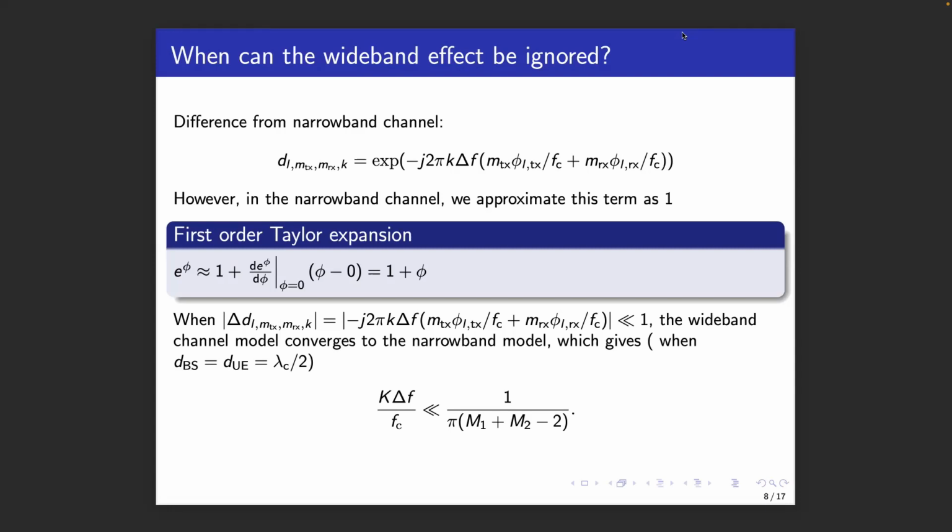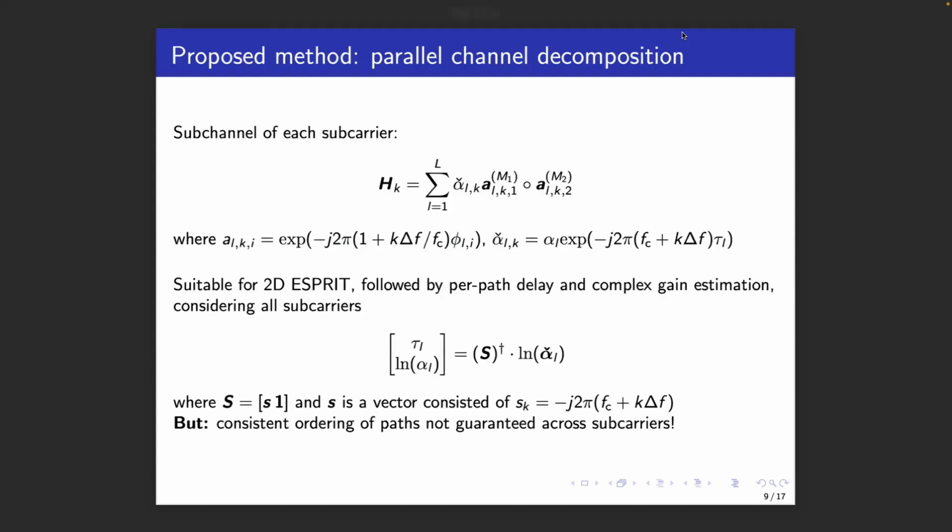The next question is then, how do we estimate the channel parameters under the wideband model? We could of course apply 3D ESPRIT, but this is no longer matched to the channel model. Here we propose a new channel estimation method for the wideband channel. We first consider the channel matrix for each of the subcarriers. This is of a standard form suitable for 2-dimensional ESPRIT, which provides us with the angle of arrival and angle of departure, as well as the complex channel gain for that subcarrier.